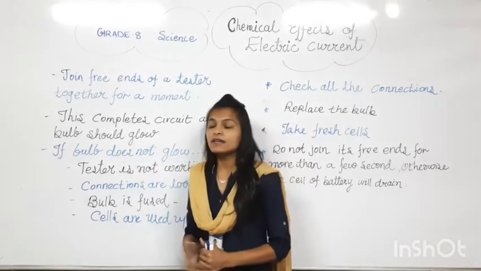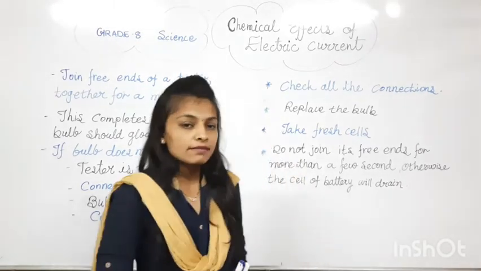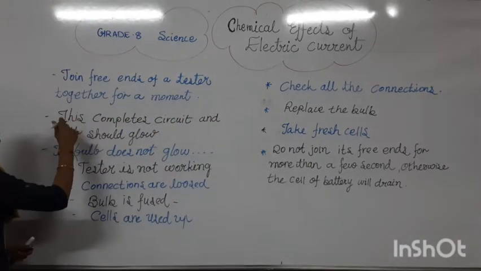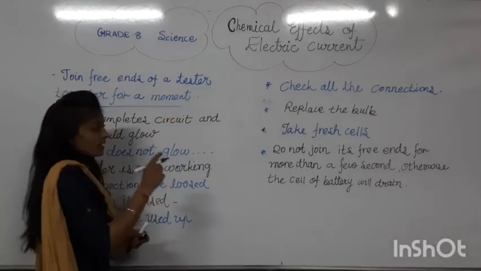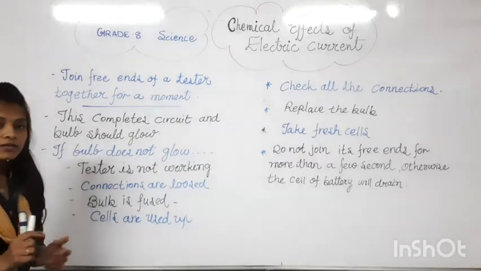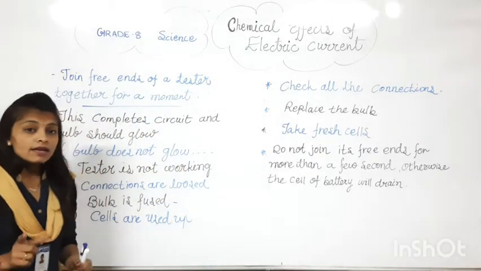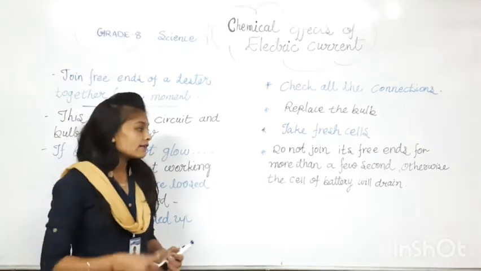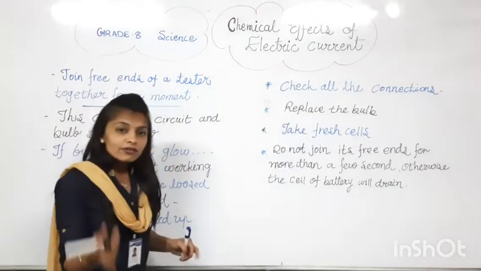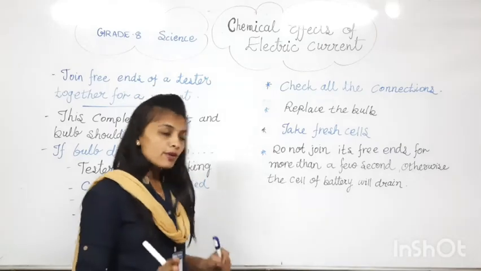For that, one activity is given in your textbook, which I am going to explain. So let's start this activity. First of all, join the free ends of a tester together for a moment. As shown in the diagram, you have to join the two ends of the tester just for a moment. Otherwise, what will happen if you keep them joined longer? I will explain that afterwards. For a few seconds only, join the two ends of the tester properly.